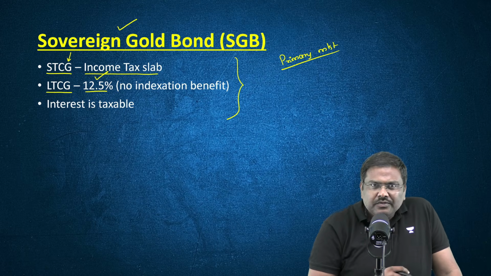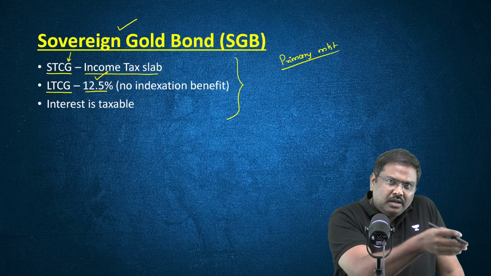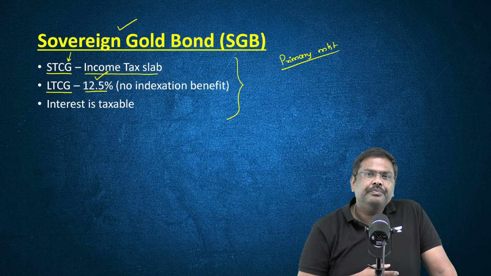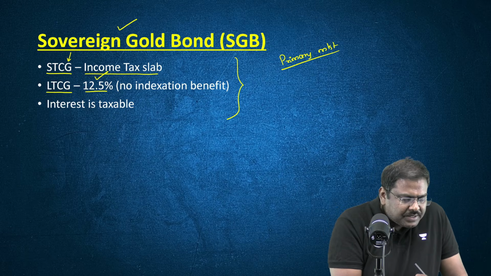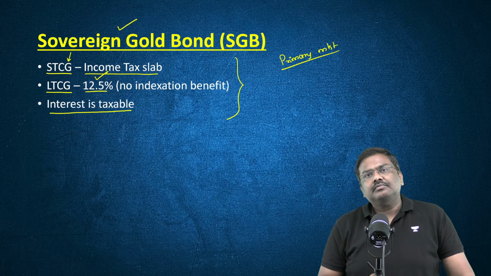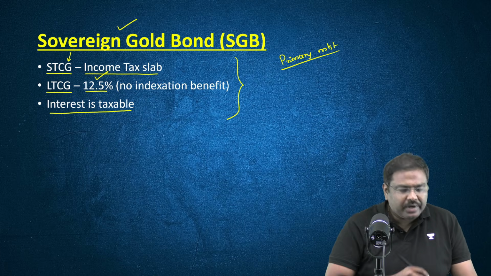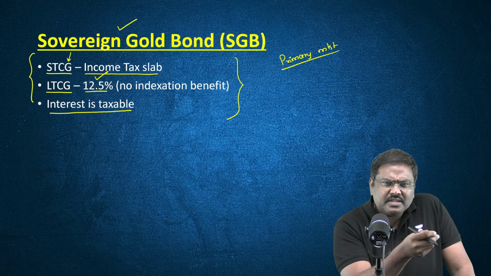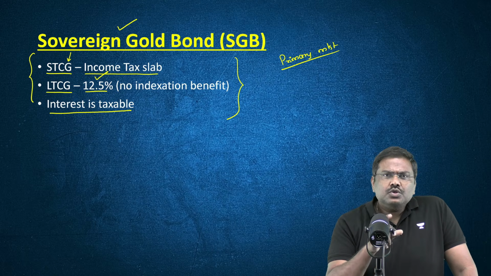But make a note of this as well. When you invest in a sovereign gold bond, the government will pay certain interest to you. This particular interest is also taxable, right? So these are certain very important changes in terms of taxes applicable on the sovereign gold bond investment.